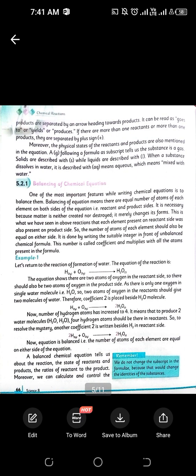Then we have discussed balancing of chemical equations. We have practiced a lot of chemical equations in the class. If you want me to describe them also, I'll do that for you too.